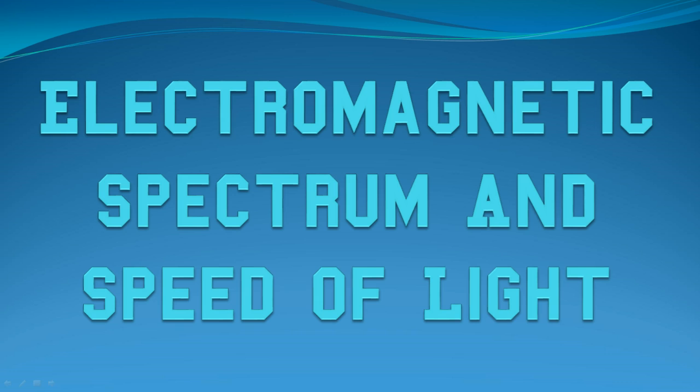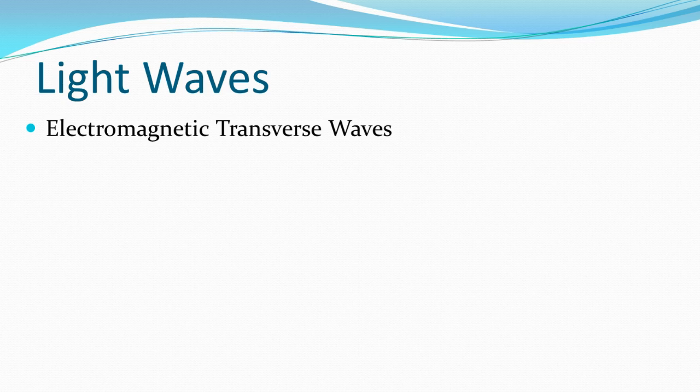All different forms of light, from radar to visible light, travel at the same intergalactic speed limit, the speed of light. To expand our understanding of light, let's connect it back to something we know: waves. Light acts as a wave, more specifically, an electromagnetic transverse wave. Transverse waves are the waves that we studied when we studied mechanical waves.